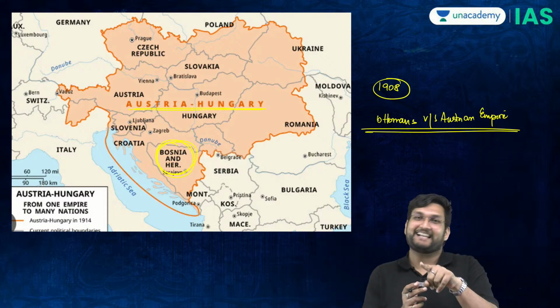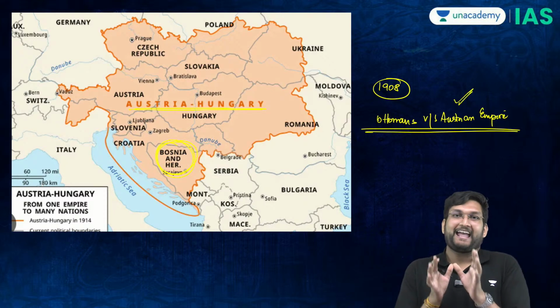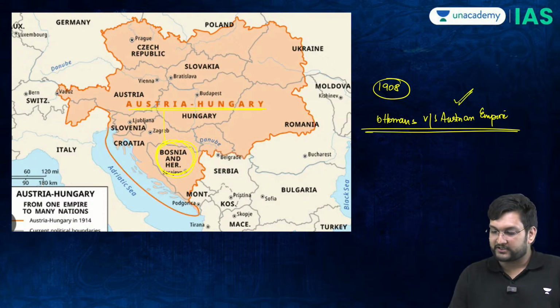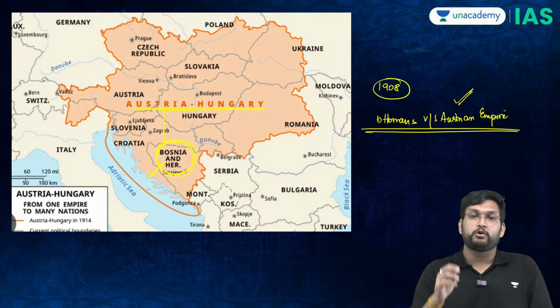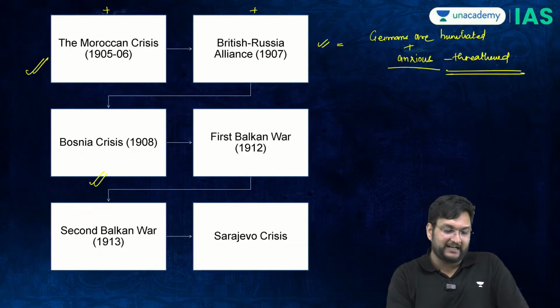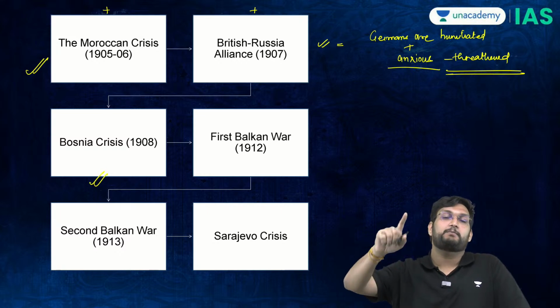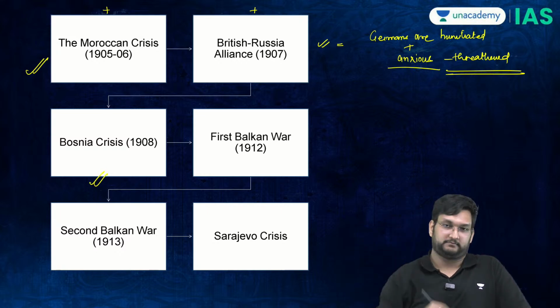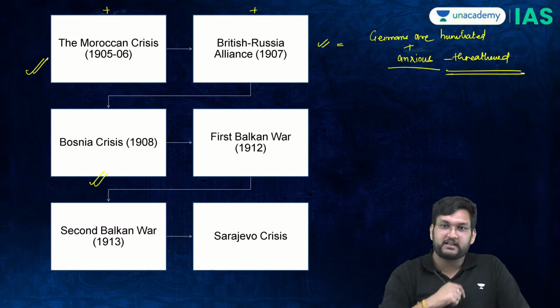When the Bosnian crisis will happen, Austria is going to win, and Austria-Hungary or the Austro-Hungarian Empire will now have full control over Bosnia. Now, why is this Bosnian crisis important? It is important because previously the Serbians did not know who to hate. Should they hate the Ottomans? Should they hate the Austrians?